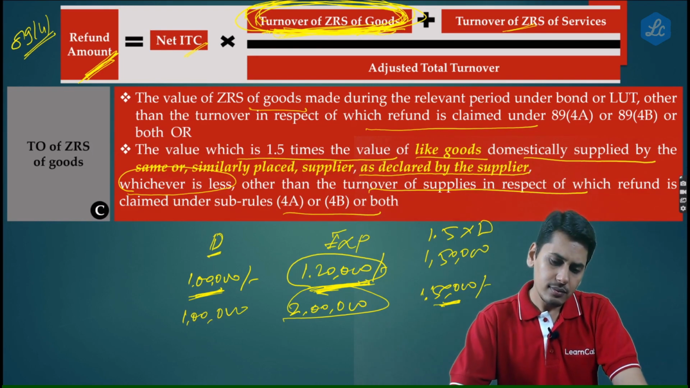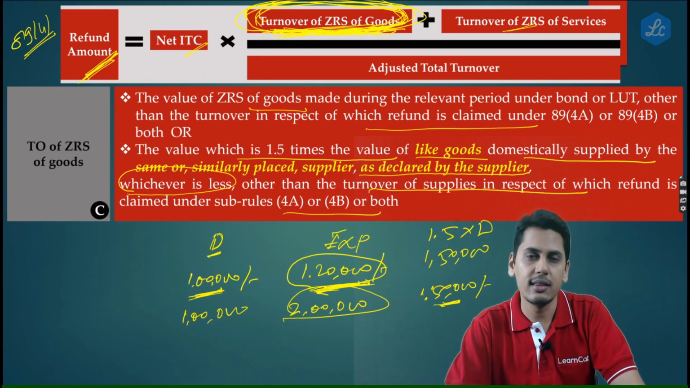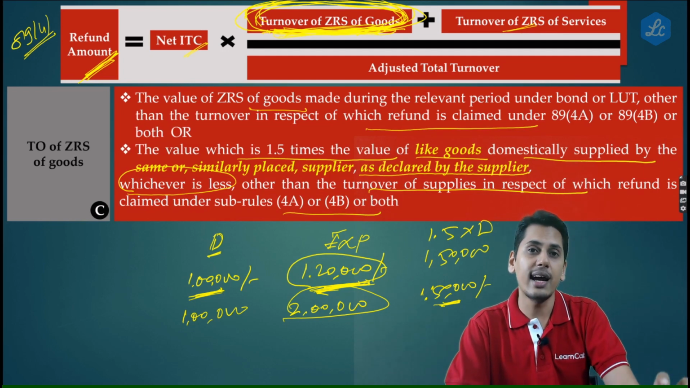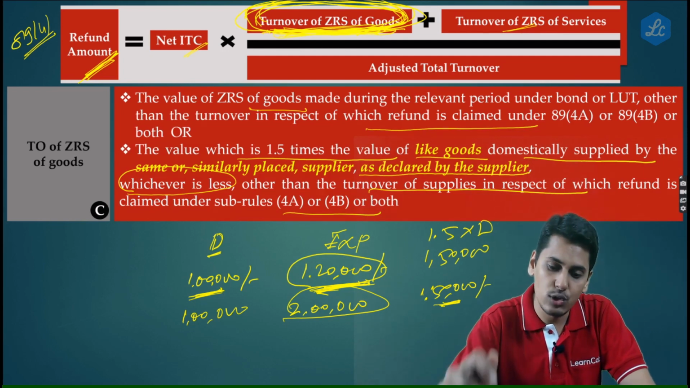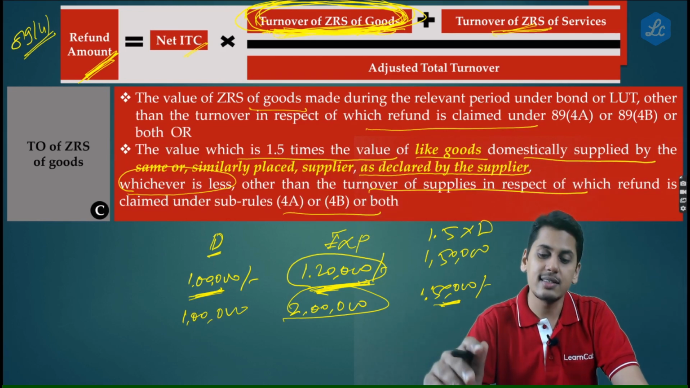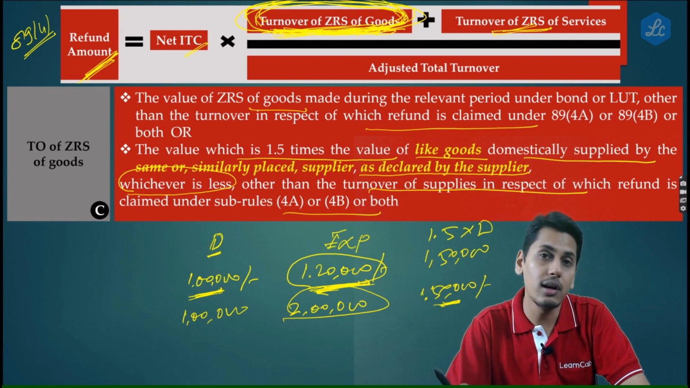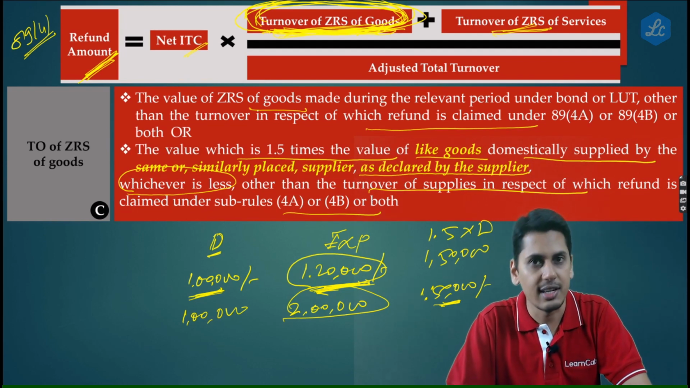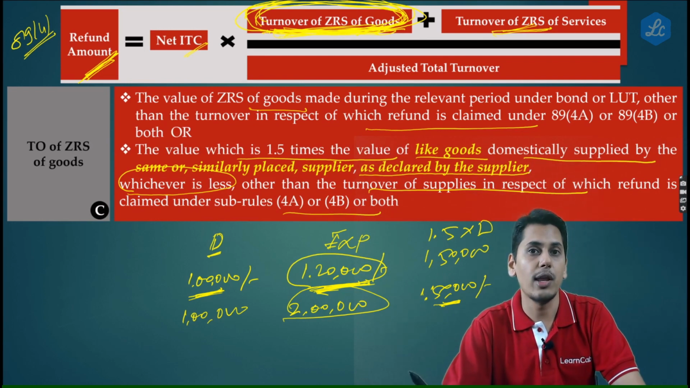Now friends, what are the issues which are there? Let us discuss a few issues. Question number 1: there is no such restriction that your value would be restricted to 1.5 times of your domestic supplies as regards turnover of zero rated supply of services. For turnover of zero rated supply of services, there is no such restriction. So friends, this applies only for turnover on zero rated supply of goods.